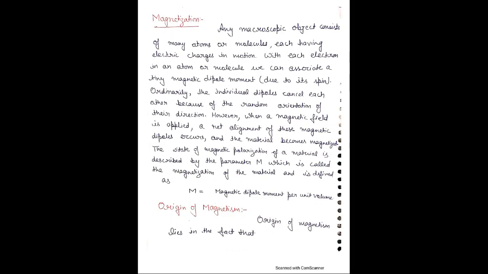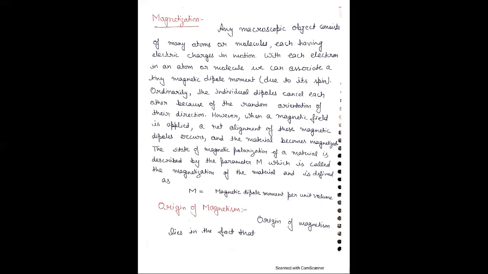Ordinarily, the individual dipoles cancel each other because of their random orientation when there is no magnetic field. If you apply a magnetic field, meaning apply a force on those dipoles, then these magnetic dipoles are arranged in the direction of the magnetic field.